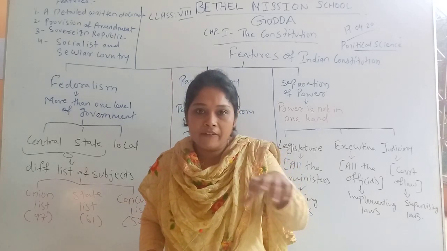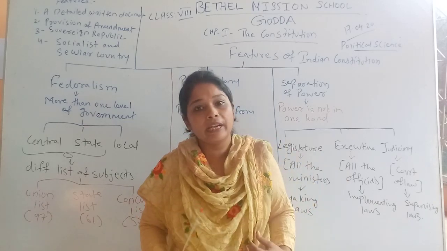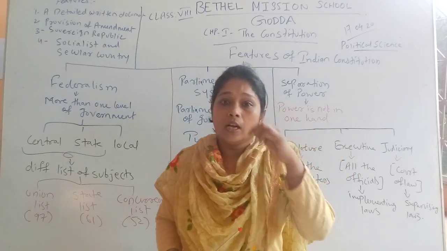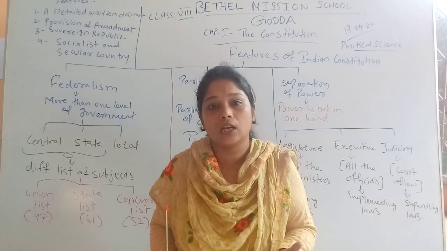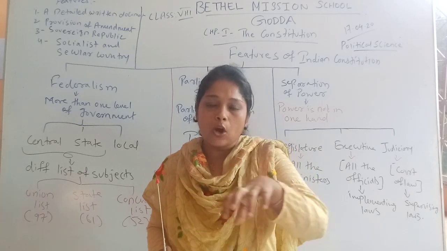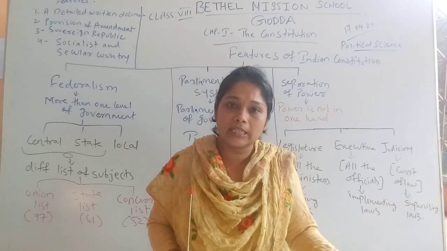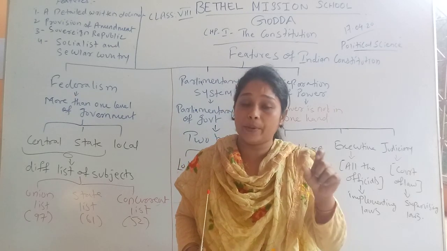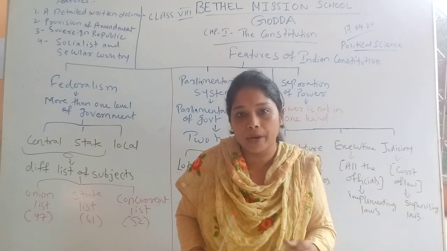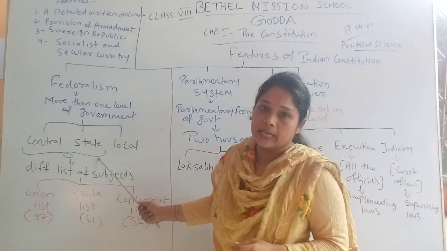And as we are having different states, central government doesn't have that much power to see the functioning of all the states. That is why Constitution has given each state a separate set of government, which is called state government.